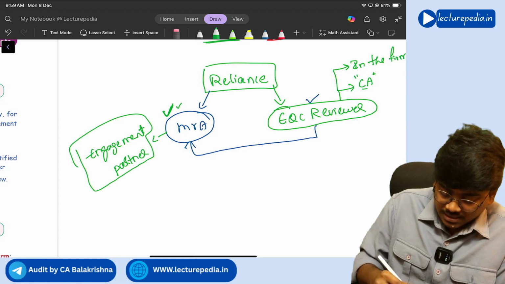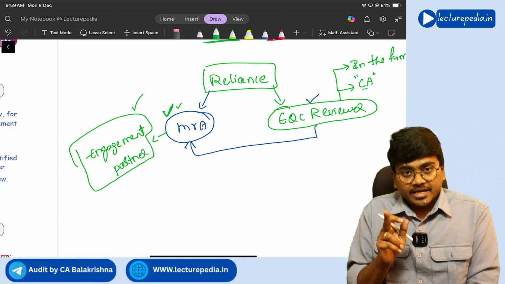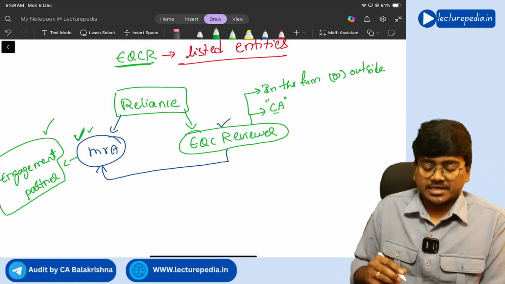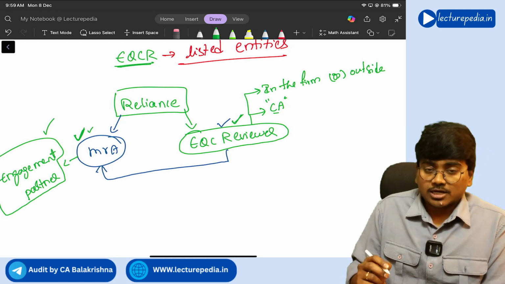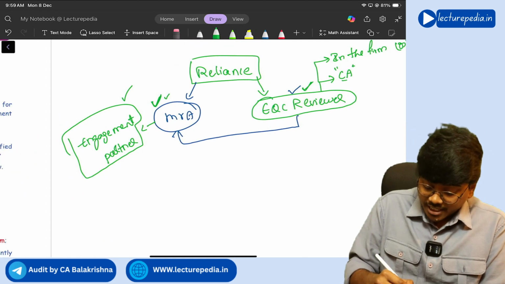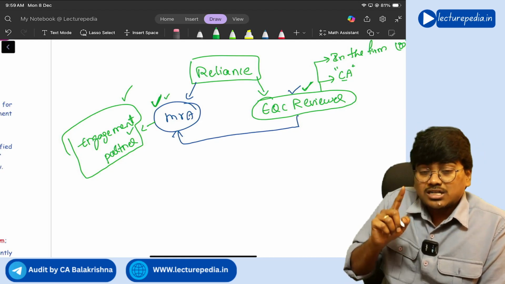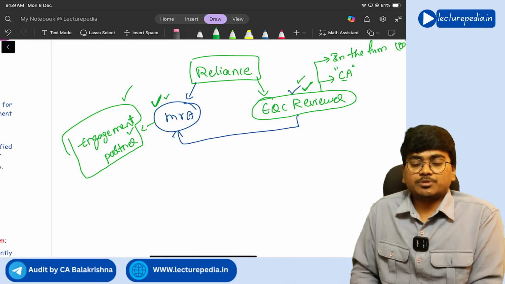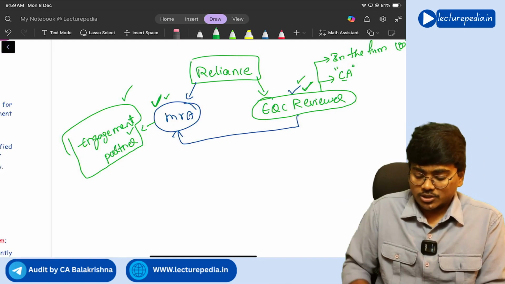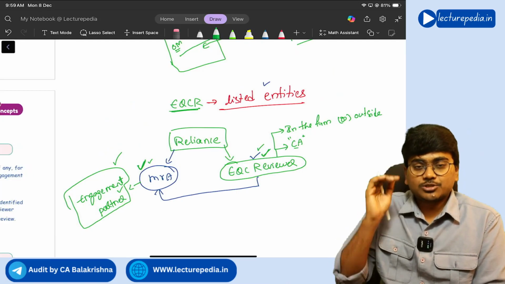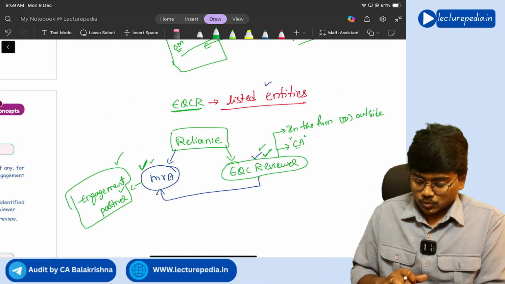Now, it is the responsibility of engagement partner to ensure that for his audit, engagement quality control reviewer has been appointed, and this engagement partner should not give the audit report until and unless EQC review has been completed. Got it? So these are some points or some discussion with respect to engagement quality control review.